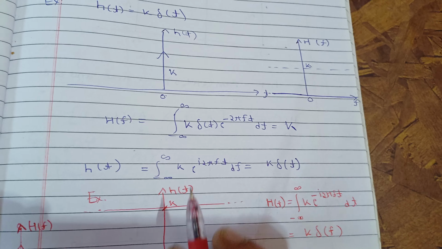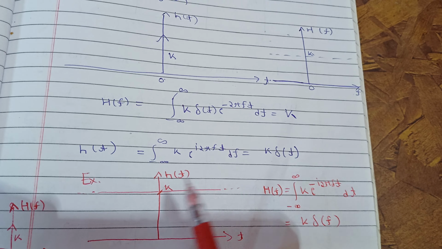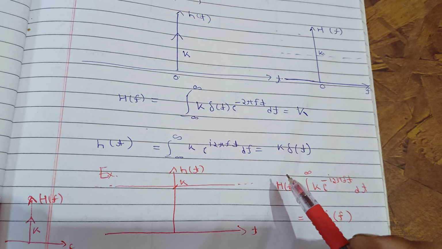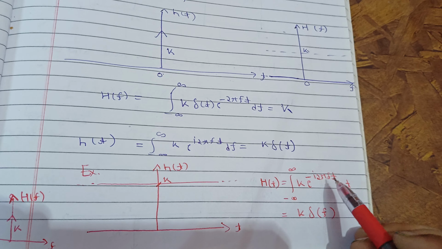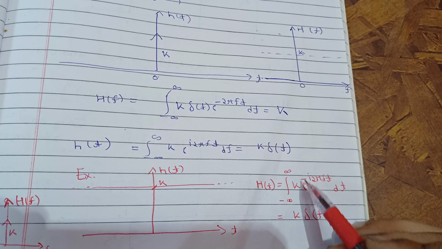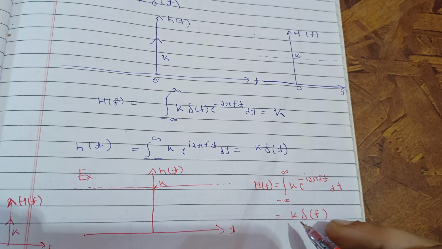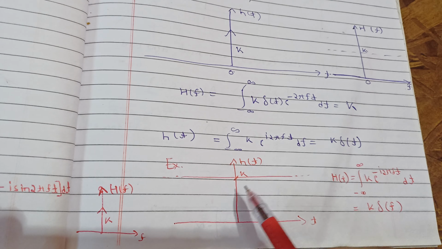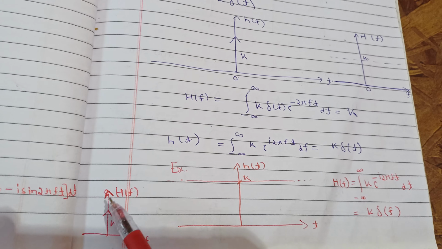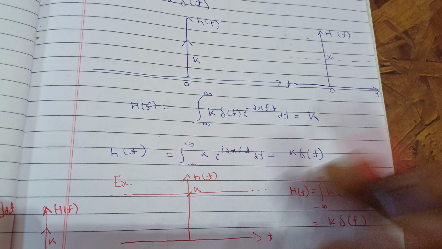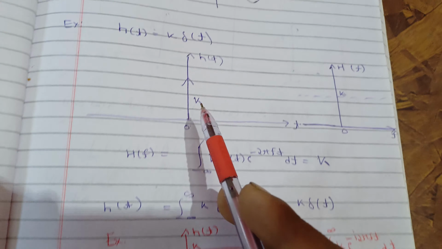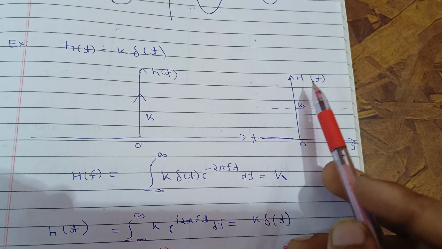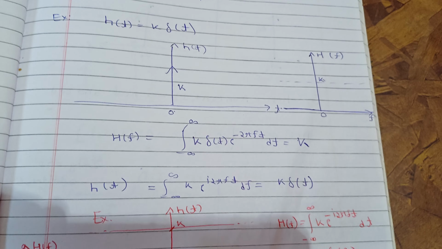Now see, if s(t) is given as some constant k, then what will the Fourier transform be? It will be H(f) equal to the integral of k exponential minus 2 pi i f t dt, and this can be plus or minus anything. This will always give you the Dirac delta function, so k delta(f). This will be your Fourier transform. See, if you have s(t) as a constant, you get a spike in the Fourier transform, and if you have s(t) as a spike in terms of the Dirac delta function, you get a constant k in the Fourier transform. So these are just the reverse of each other.